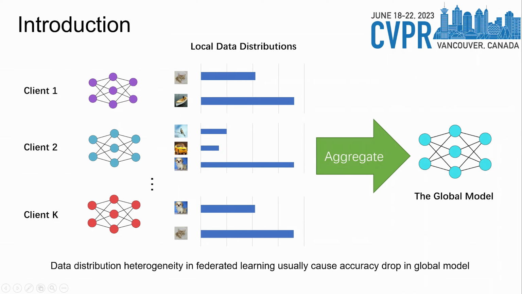Federated learning is an emerging distributed machine learning paradigm that aims to build a global model based on models locally trained by multiple clients. Local data distribution heterogeneity is a main problem in federated learning. When training data distribution at each client is much different from each other, it's hard to generate a global model that performs well on all clients.